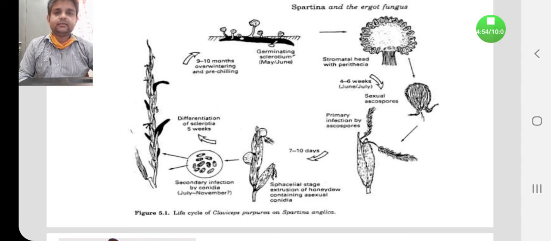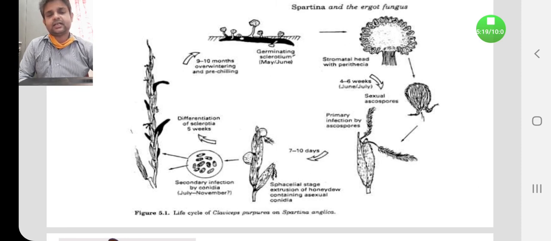Later, in the next phase, the ovary is matured with the parenchyma cells, where the alkaloid content is maximum. Next one is the ascospore stage, which is also known as the asexual stage.